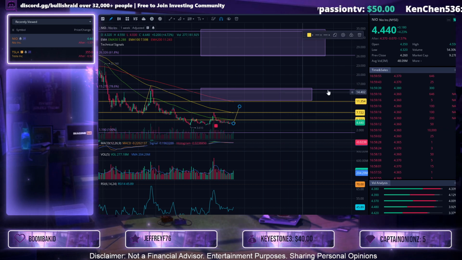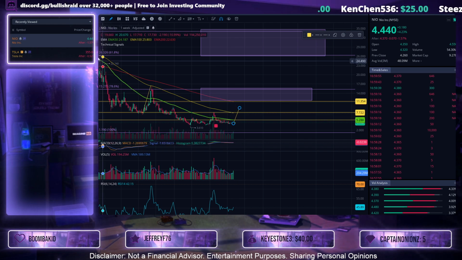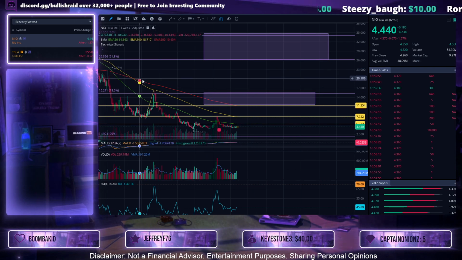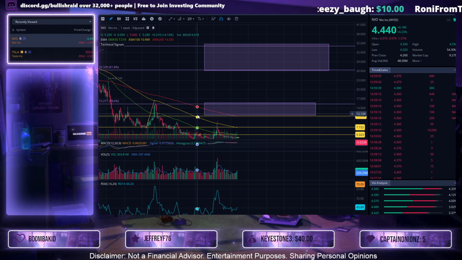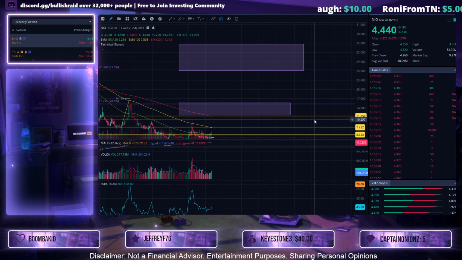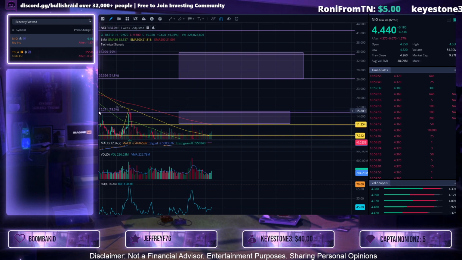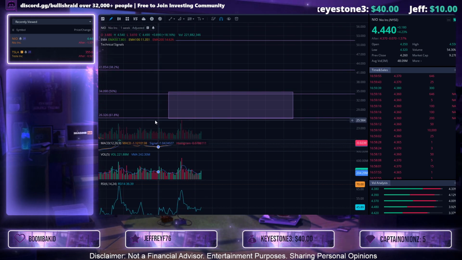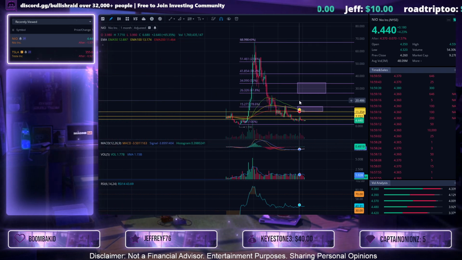However, if momentum and volume stays inside NIO and continues up, we could keep an eye out for $11.20 as well. Again, that's at the 200 EMA on the weekly chart. If somehow we do break above the 200 EMA on the weekly chart, that's why I have these purple box ranges up right now. That's at $11.35 all the way up to $15.27. I expect to see a lot of selling pressure at $15. However, if this also breaks above, the next price target I have from NIO is all the way towards 26 to about 34. So it's all going to depend on how momentum moves, right?